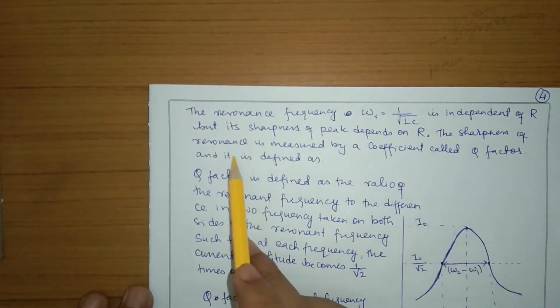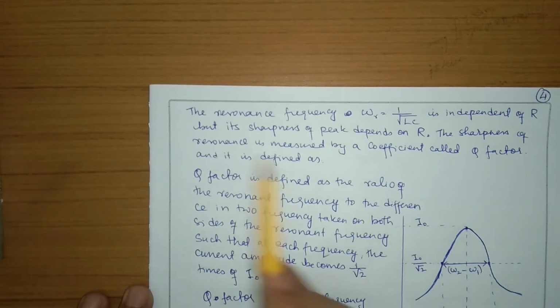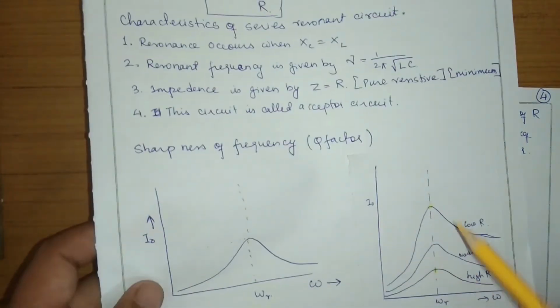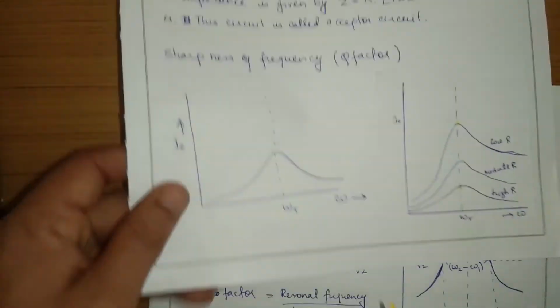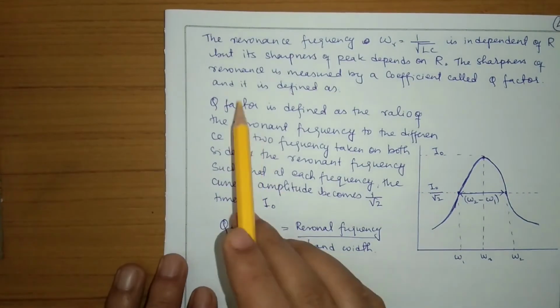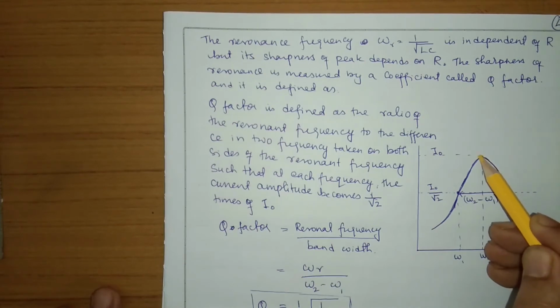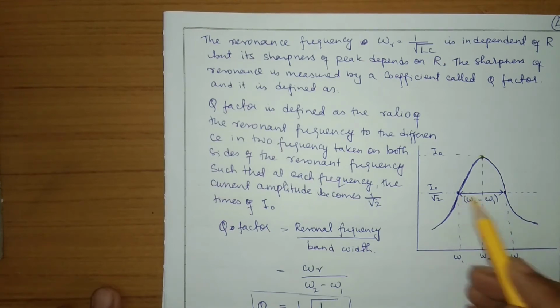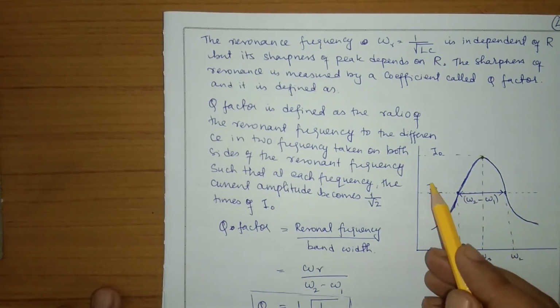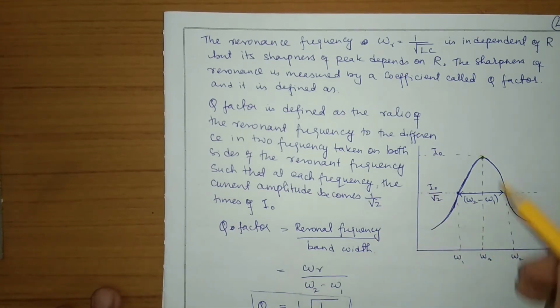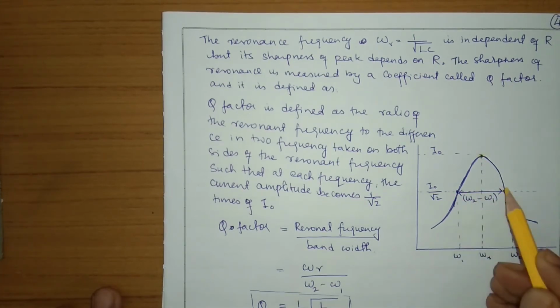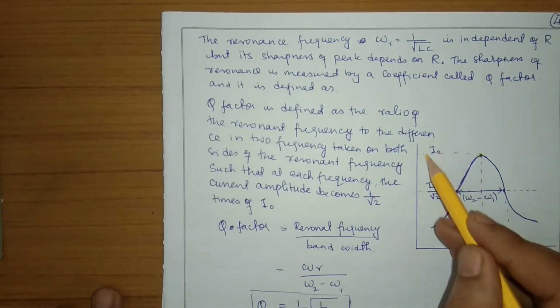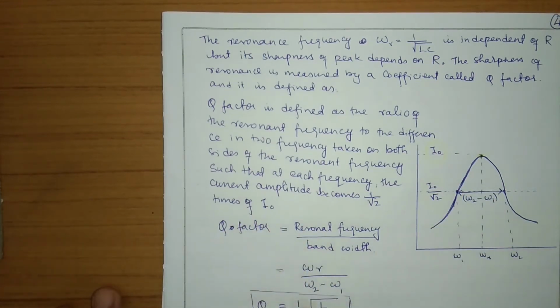The sharpness of resonance is measured by a coefficient called the Q factor. The Q factor is defined as the ratio of the resonant frequency divided by the bandwidth. Bandwidth means the difference of the frequencies at which the current becomes 1 by root 2 of the maximum current. So when you divide the resonant frequency by the difference of these two frequencies, when the current is 1 by root 2 times the maximum current, you get the Q factor.